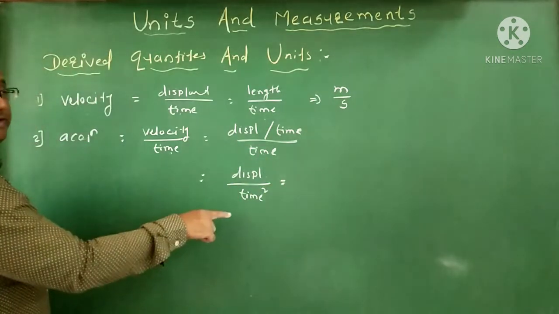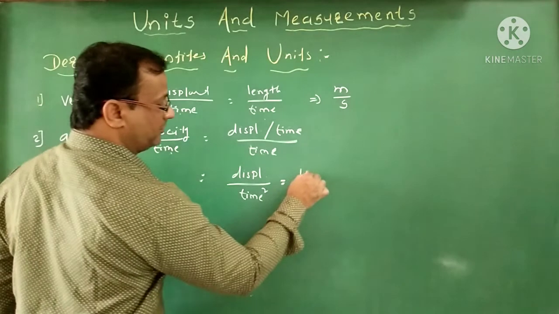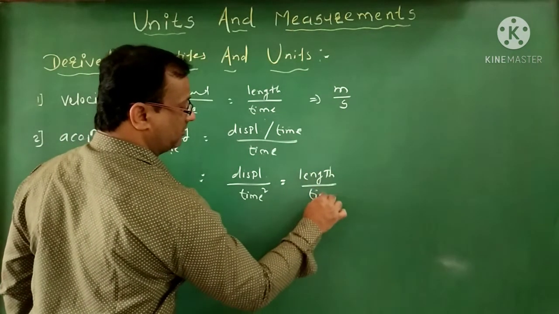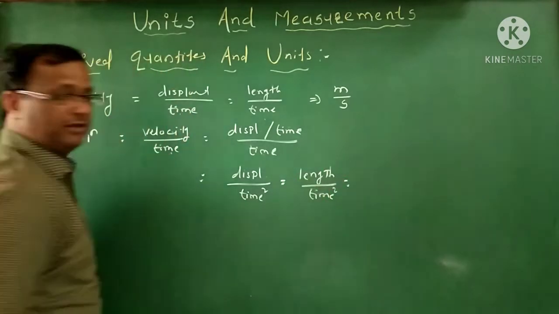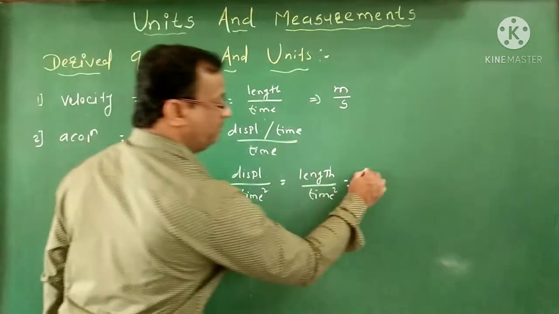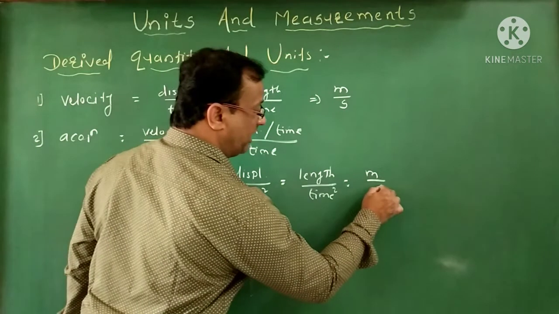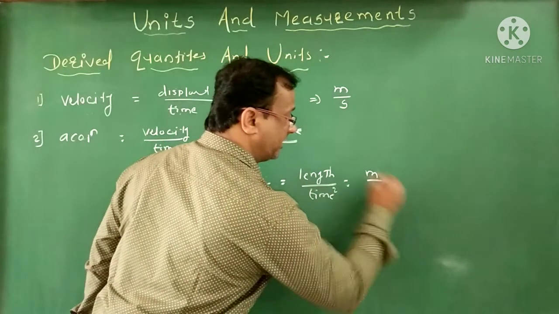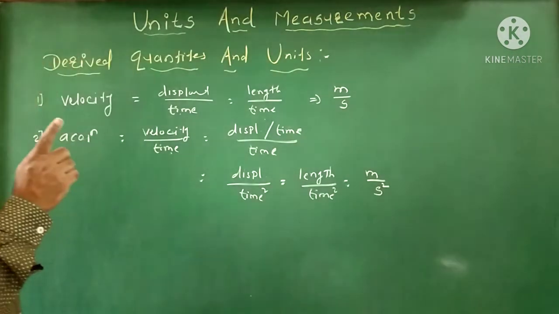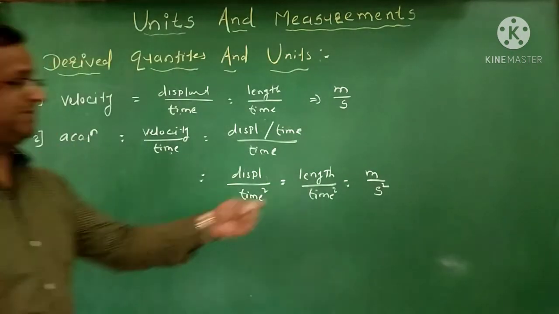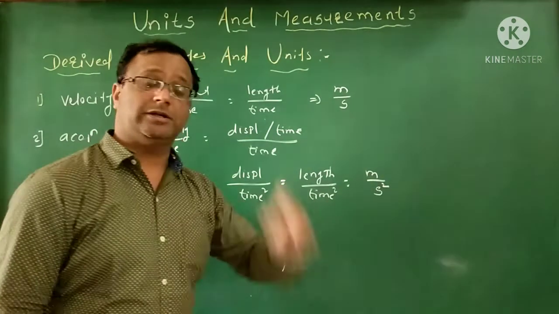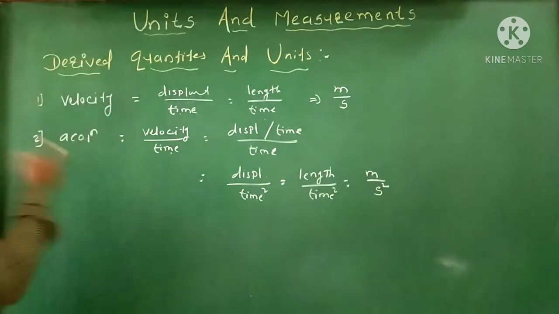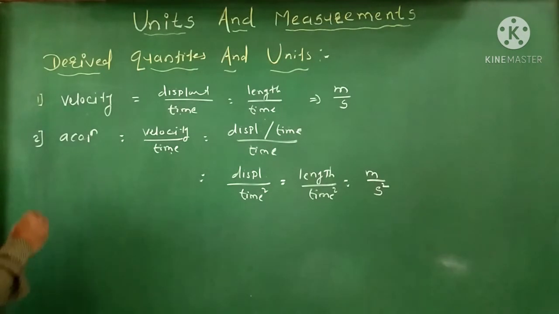Here again, displacement is nothing but length. So we get length upon time square. The SI unit of length is meter, and time is second, but here it will be time square, so we get second square. So the SI unit of acceleration is meter per second square. This is the second derived physical quantity.